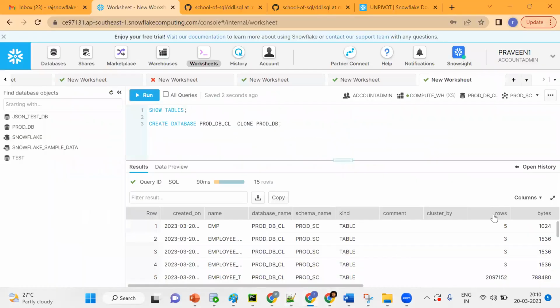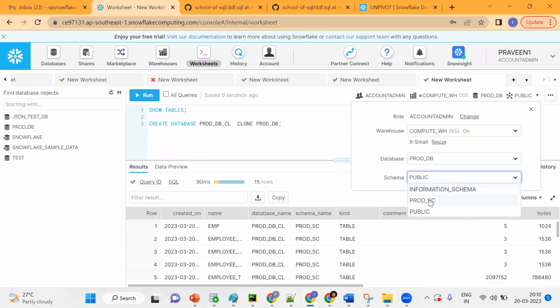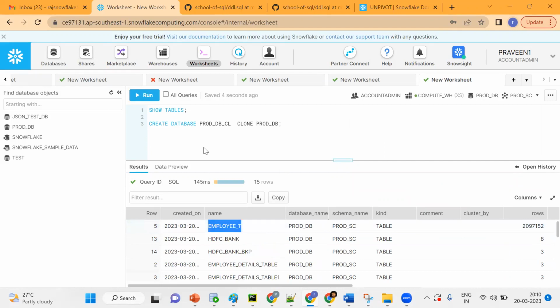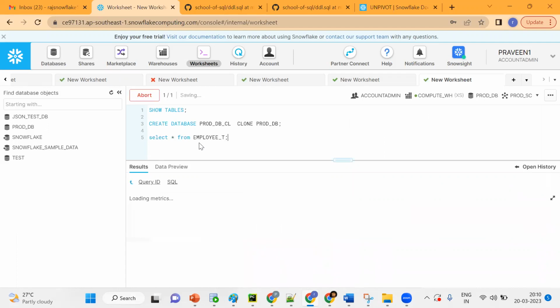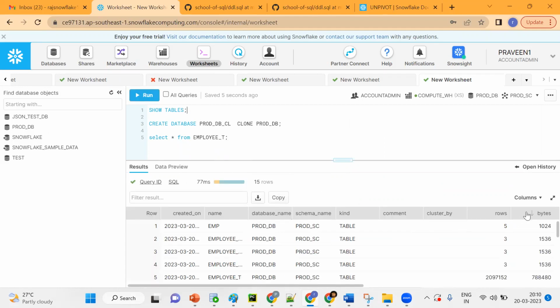Now we'll go back here to the prod database and prod schema. I want to show what features are there today. If you see show tables, this employee T table has how many records? If you do select star from it, you see around 20 lakh records are there. Go back here, and the data size is around 78 something MB.